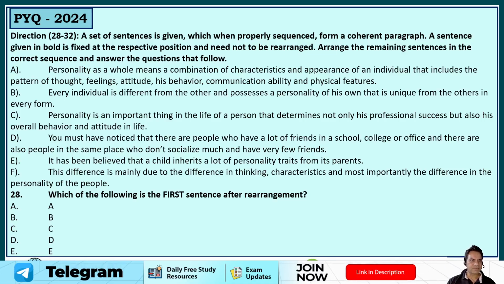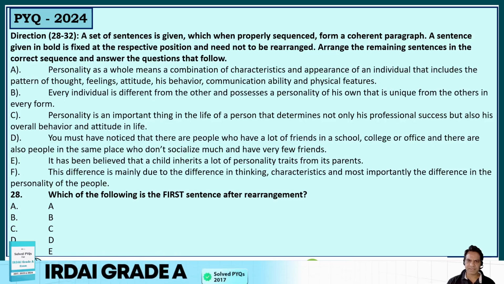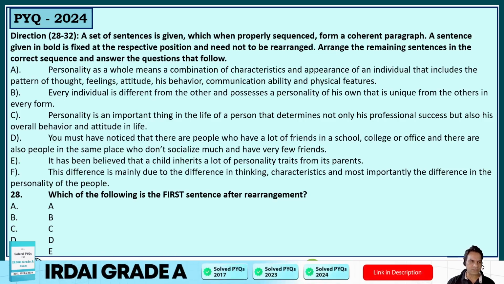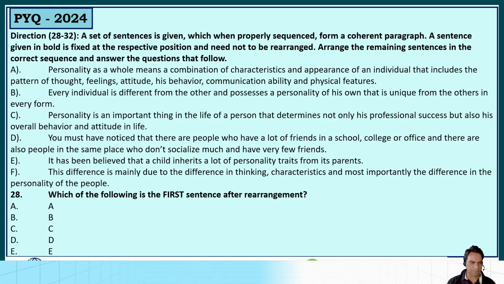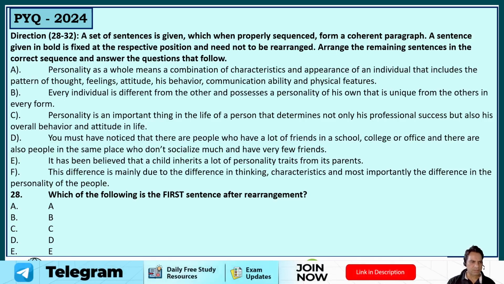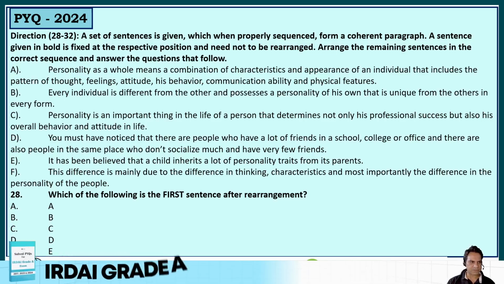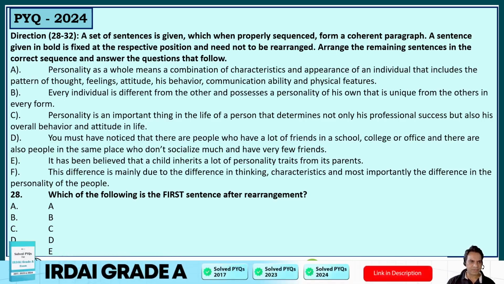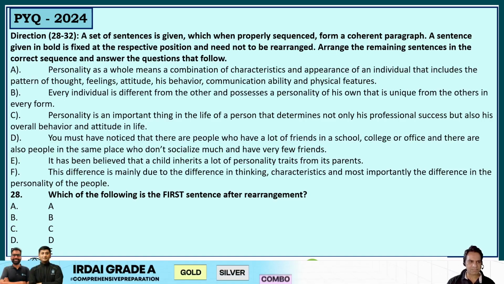So the sentences given are: personality as a whole means a combination of characteristics and appearance of an individual that includes the pattern of thought, feelings, attitude, his behavior, communication ability, and physical features. Okay. Every individual is different from the other and possesses a personality of his own that is unique from the others in every form. Okay. Personality is an important thing in life of a person that determines not only his professional success but also his overall behavior and attitude in life. Yes. You must have noticed that there are people who have a lot of friends in a school, college, or office. And there are also people in the same place who do not socialize much and have very few friends.